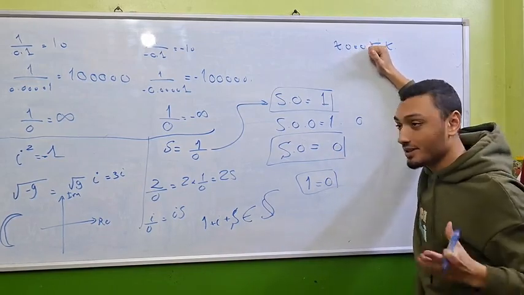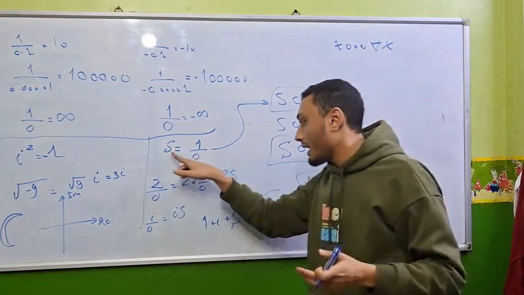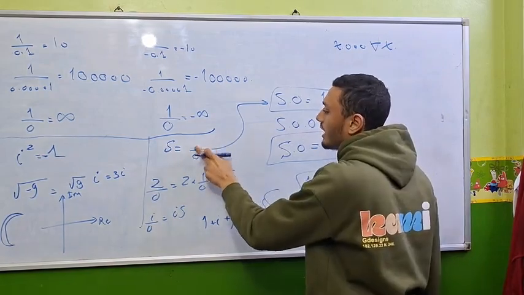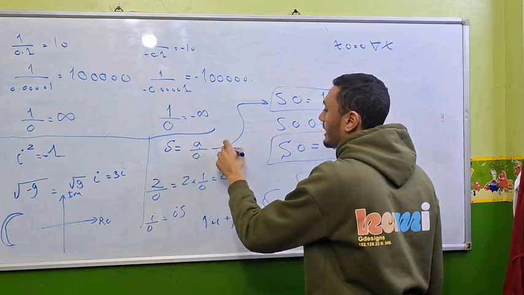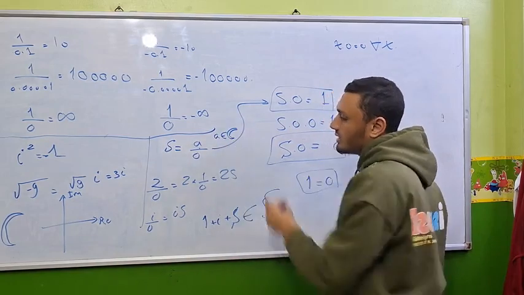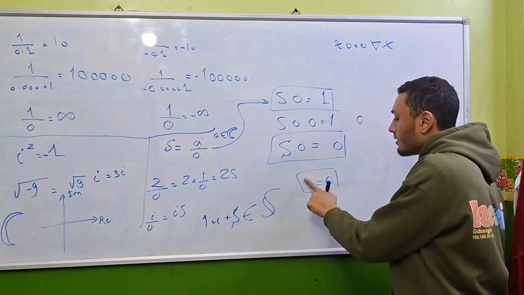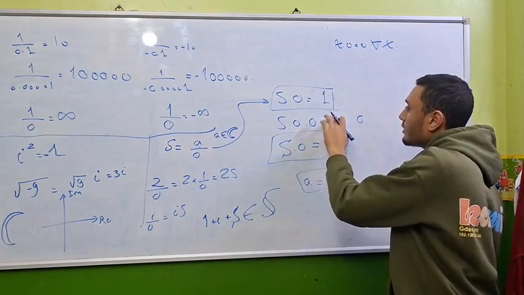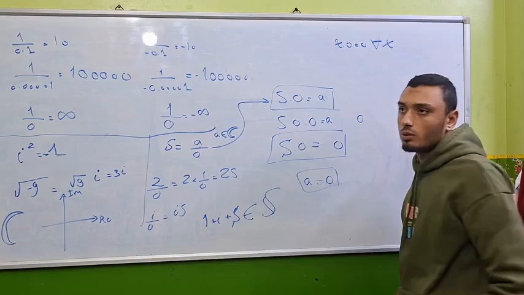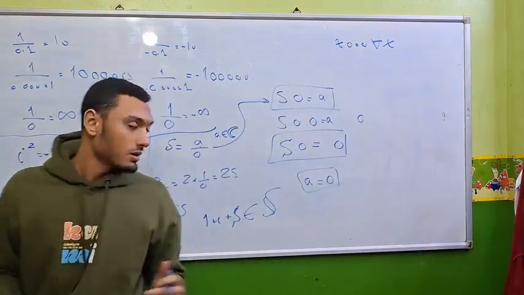I constructed a number system where 1 equals 0, and however you define s, never mind, let's call it a, where a is an element of the complex numbers C, you'll get that a would be equal to 0. So all numbers in my number system equal 0.